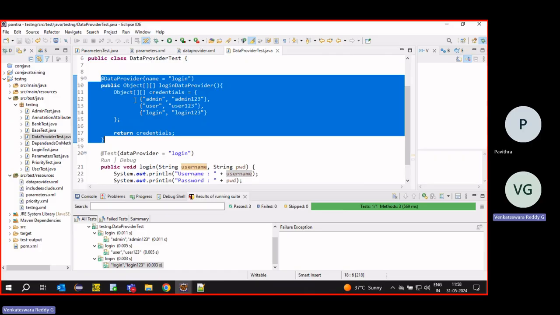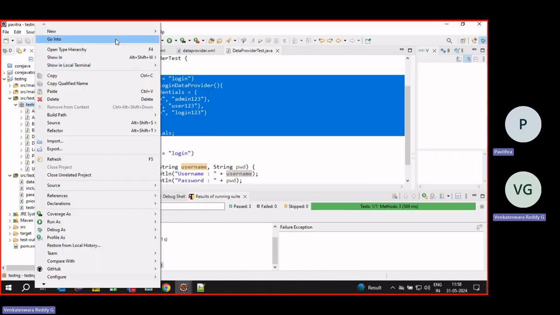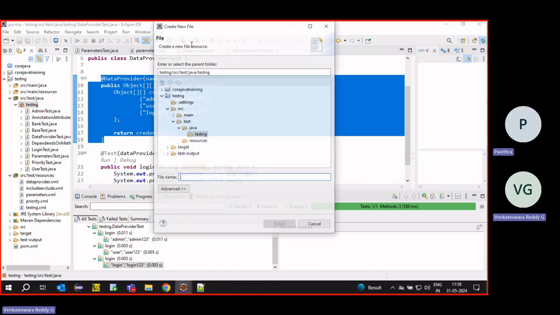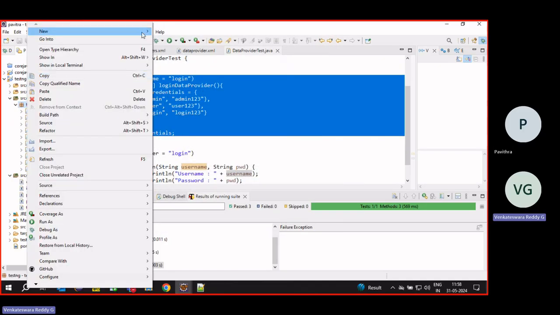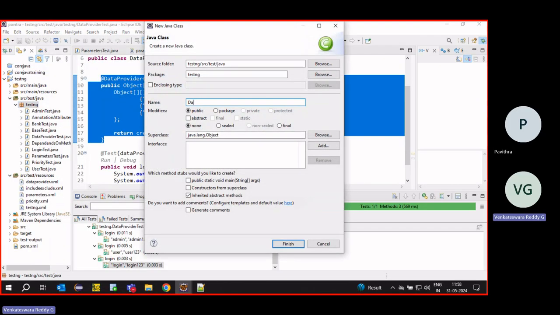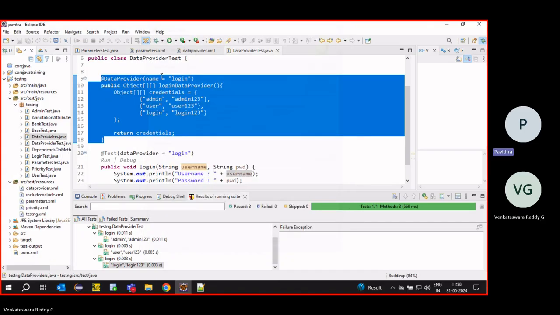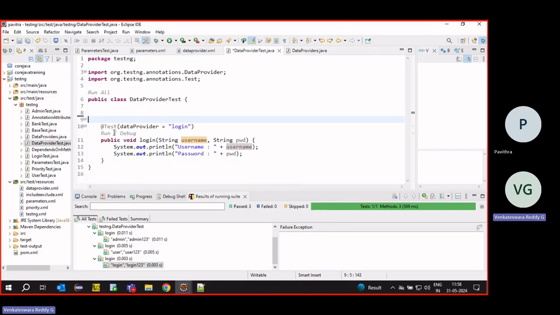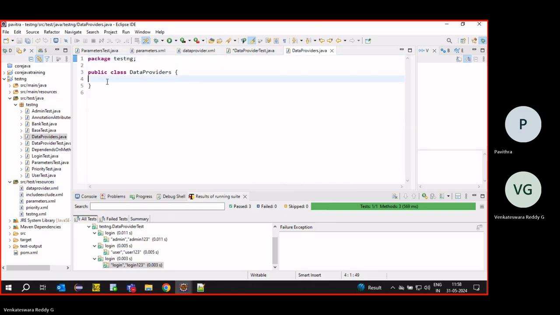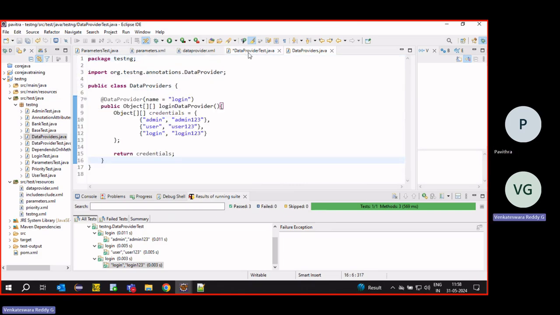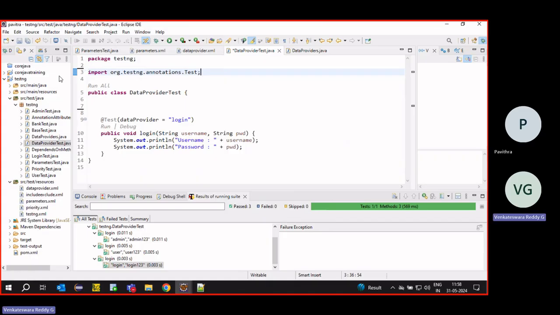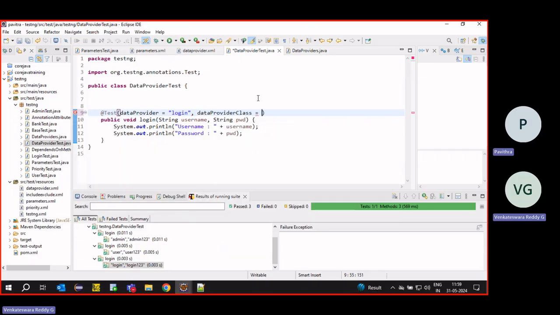Currently, we have created it in the same class, but we can create it anywhere. I can create another class, data providers, and copy all the data providers into one class. Now I have to tell it the data provider class name here.